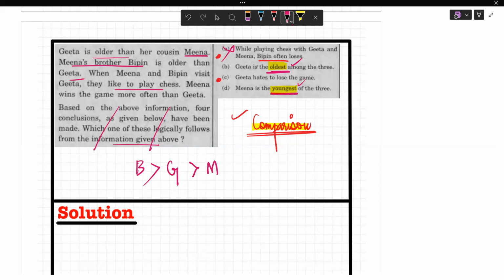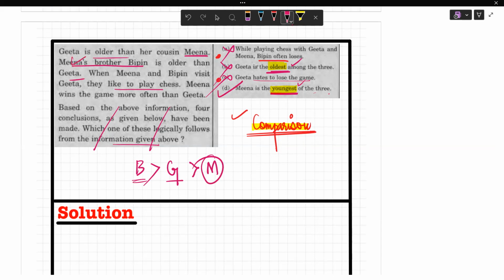Gita is the oldest among the three. No, Gita is not the oldest. Gita is midway. Bipin is the oldest, so this is also wrong. Gita hates to lose the game. Where is this written? No. Meena is the youngest among the three. Yes, Meena is the youngest among the three. So D is your correct option.